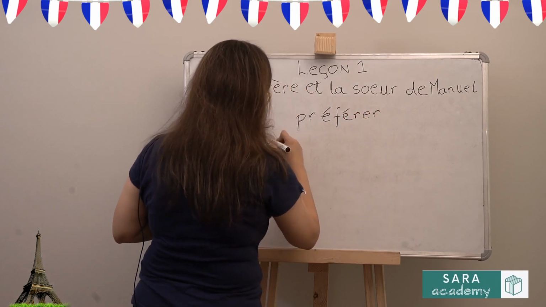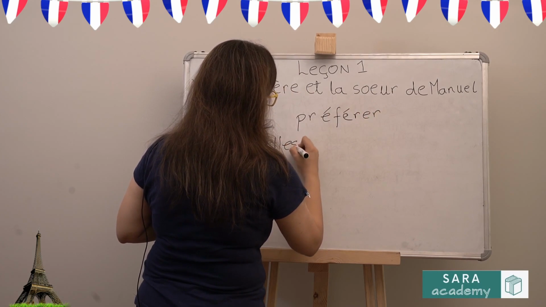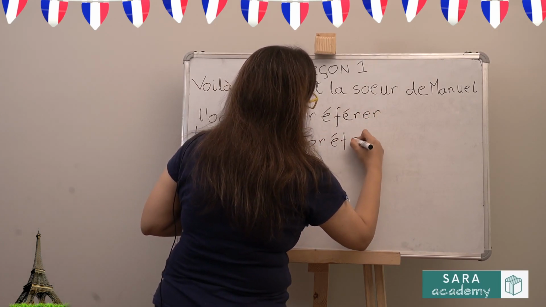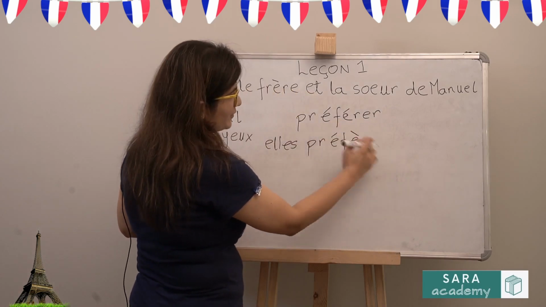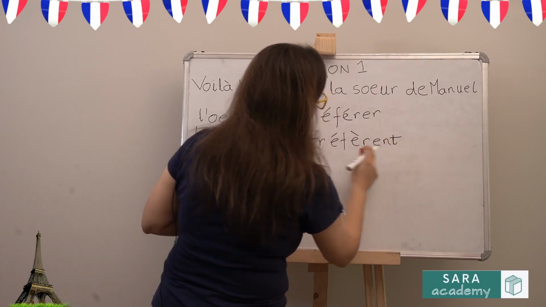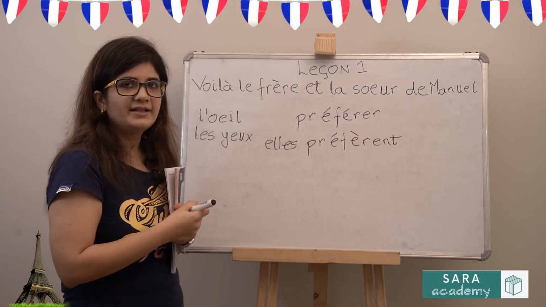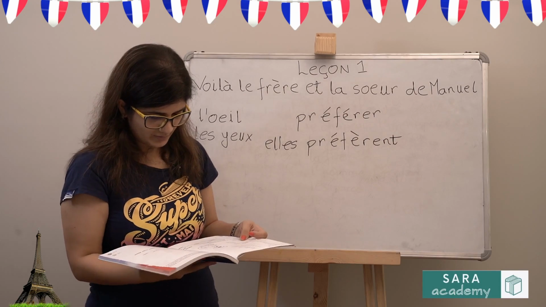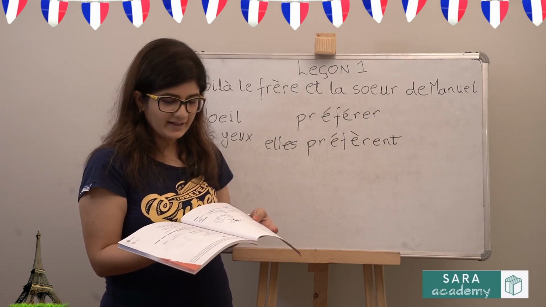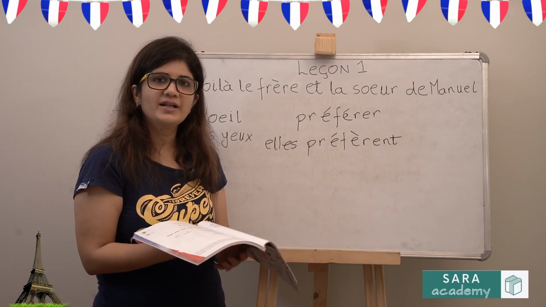But when we are conjugating it with ELLES, your answer would be like this. I am changing the accent from aigu to grave. Why we do this? We will study it in the later chapters. And chanter, which is to sing, ELLES, so your answer would be CHANTENT.